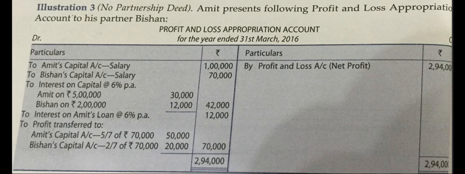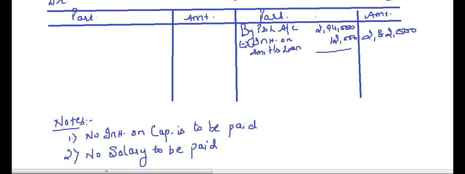So no salary is to be paid, no interest on capital is to be paid. We don't have any drawings. Interest on Amit's loan is a charge against profit. We have deducted it from the profit and loss account. Simple. So what is the net profit we have? 2,82,000. Now the provision of Indian Partnership Act 1932 says regarding the profit that in the absence of a partnership deed, the profits are to be shared equally. That means this 2,82,000 will be divided among the partners equally.